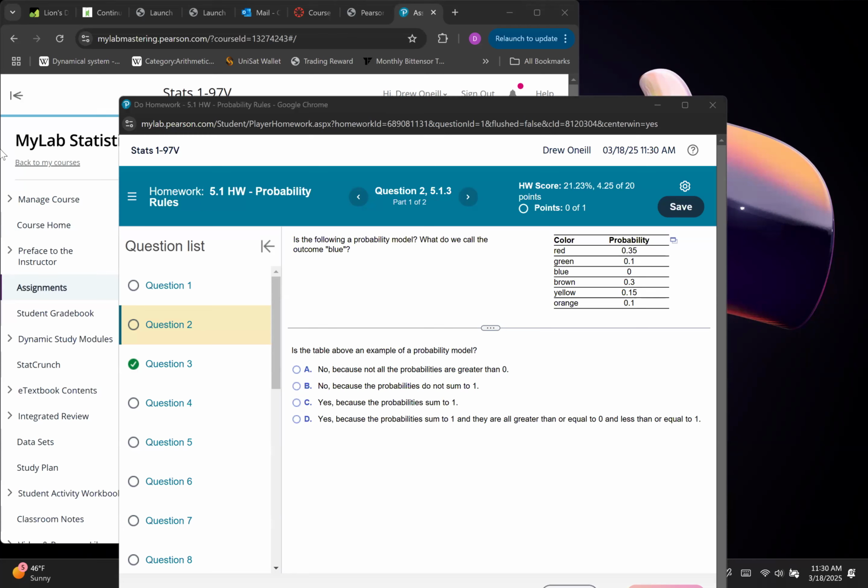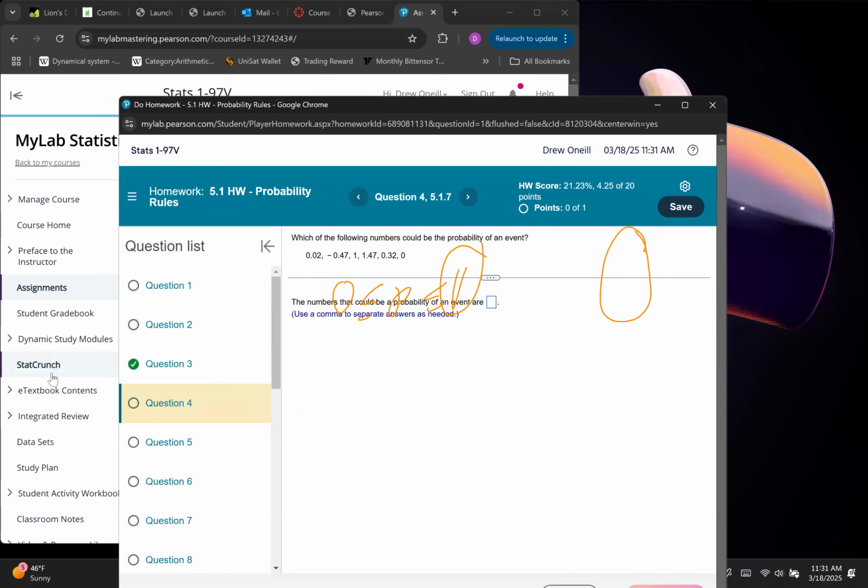Your probability of something has to be greater than or equal to 0 and less than or equal to 1. So that means you can't have a negative probability. You can't have a probability that's bigger than 1. So all this question is asking really is also they have to add up to 1. If you add them up, do you get 1? So if they sum to 1, it's good. If not, it's not a probability. Okay, going on to the next.